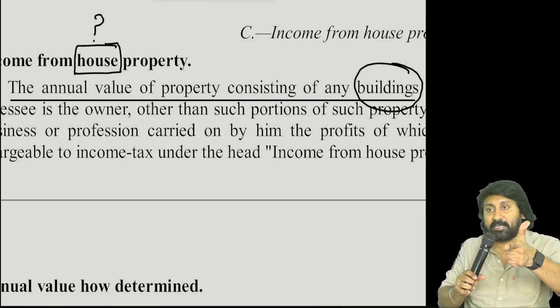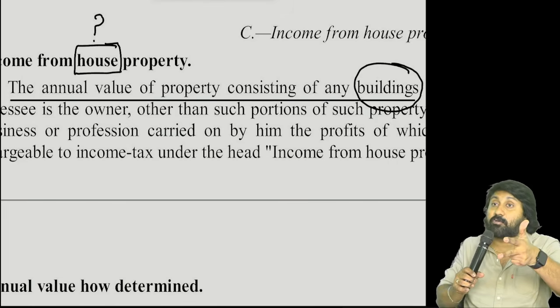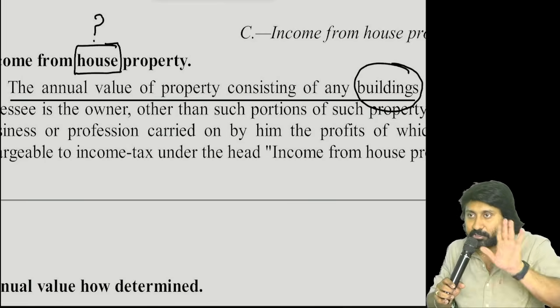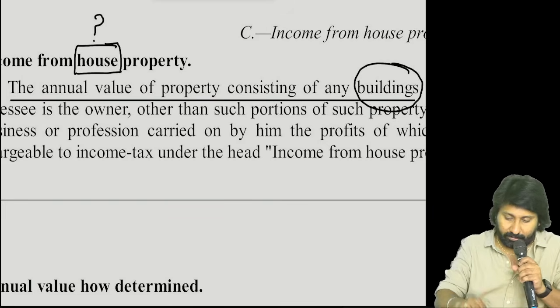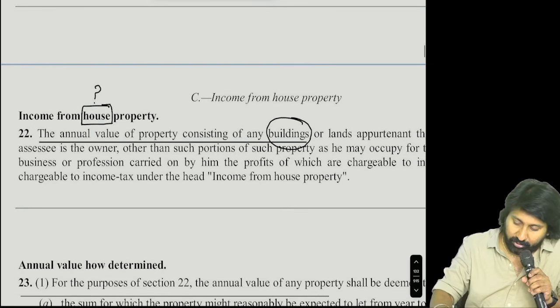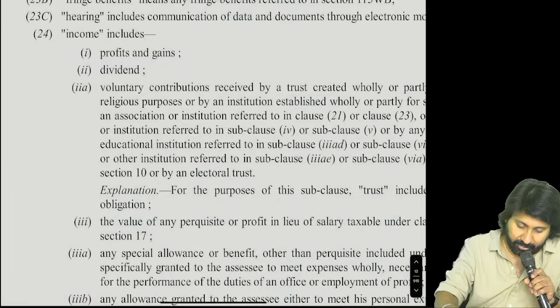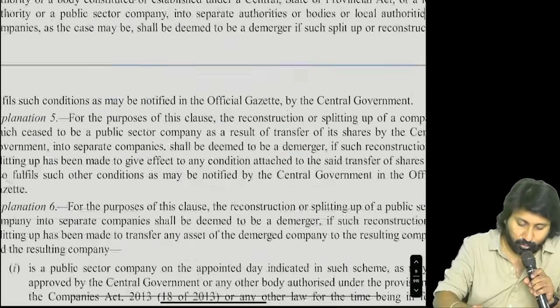I sold this property, I got capital gain. I have only land without a building, the income that came comes under other sources. Everyone understood the concept clearly? So don't get confused in understanding. This is the way in which they wanted to convey. Let's go back to the main point. Section 2 class 1A.